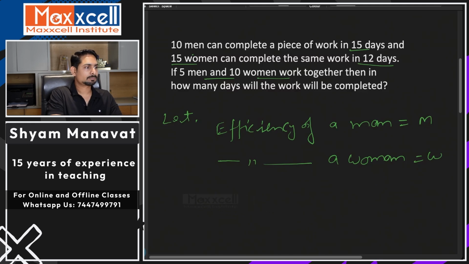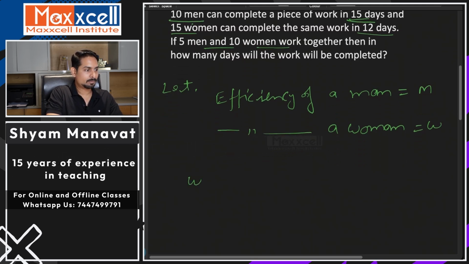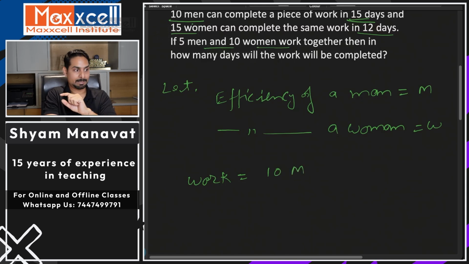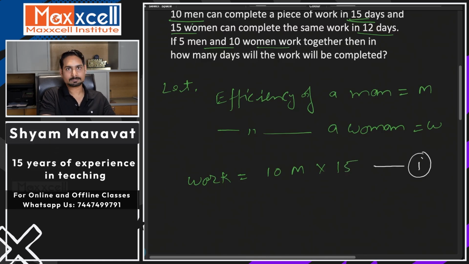Now we go as per the question. The question says 10 men take 15 days to complete the work. So work equals 10M, since the efficiency of one man is M, so the efficiency of 10 men will be 10M, multiplied by time, 15 days. Are you okay with this first equation?